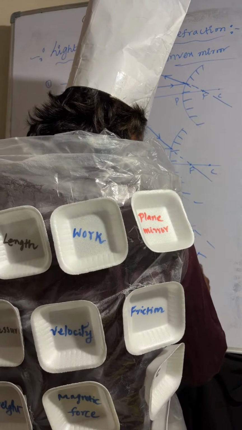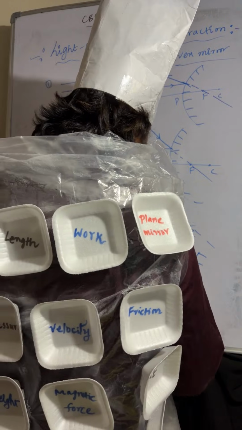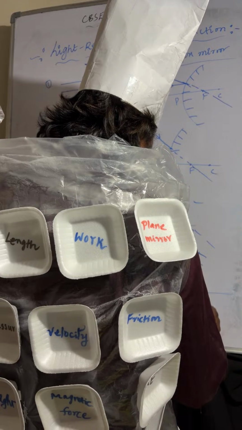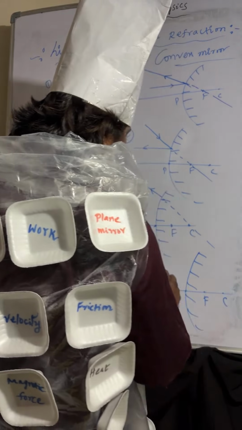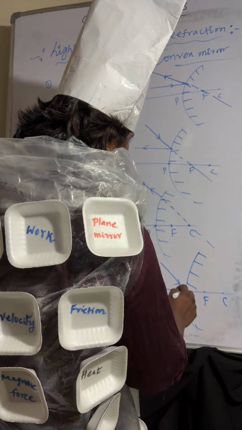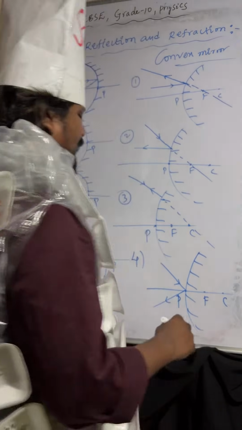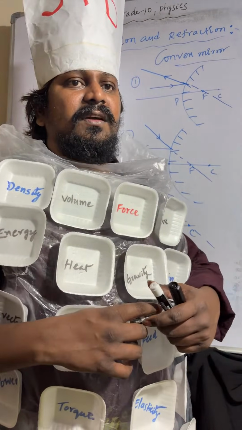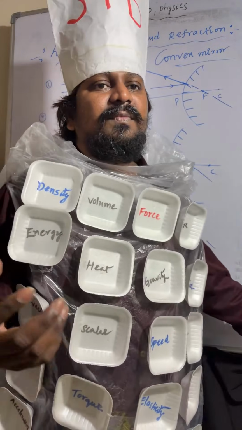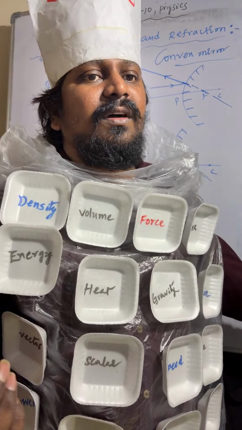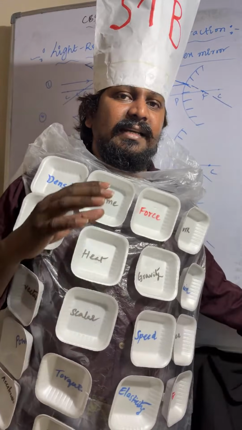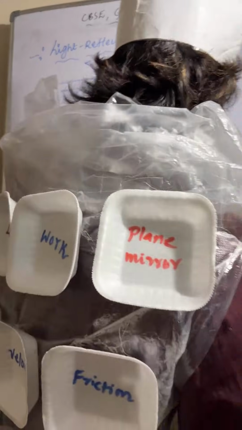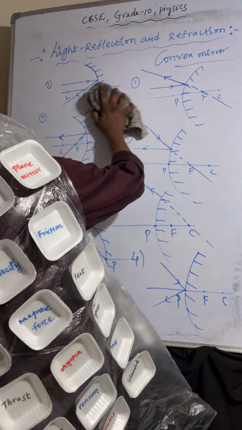So I'm taking here pole, focus, center of curvature. Light ray is incident at the pole, it reflects back. Understood? Like a normal reflection phenomenon, the bouncing back of light from the reflecting surface. Same thing here also: when light is incident at the pole, it reflects back. Next we will discuss image formations.